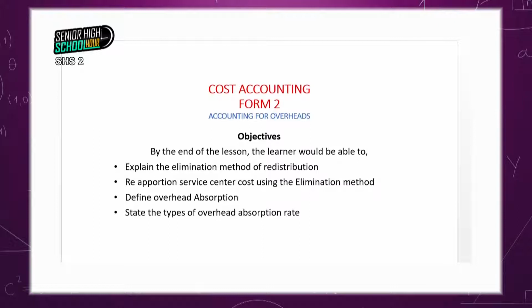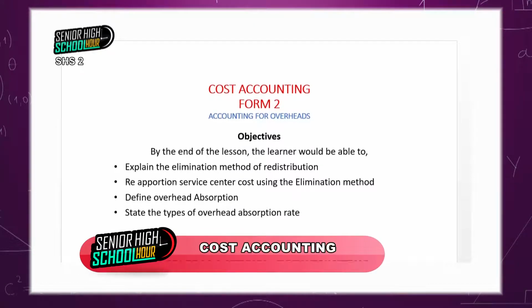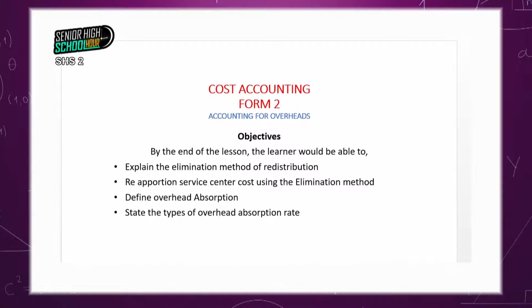Let's look at the objectives for today. By the end of the lesson, we should be able to explain the elimination method of redistribution of the service cost center overheads to the production cost center. We should be able to reapportion service center costs using the elimination method, define what overhead absorption is, and state the types of overhead absorption rate.